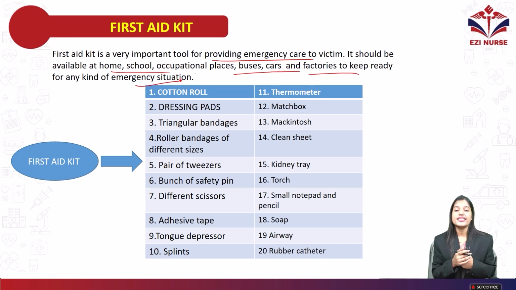So in a first aid kit, what are the items you have to keep? First one is dressing, cotton roll.